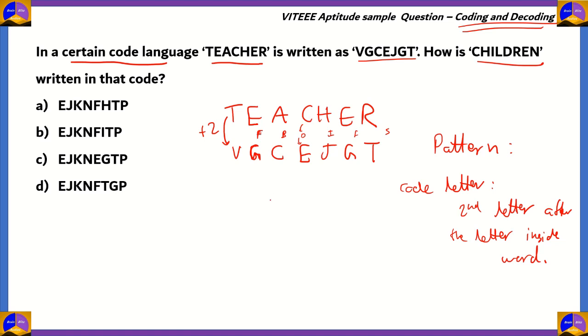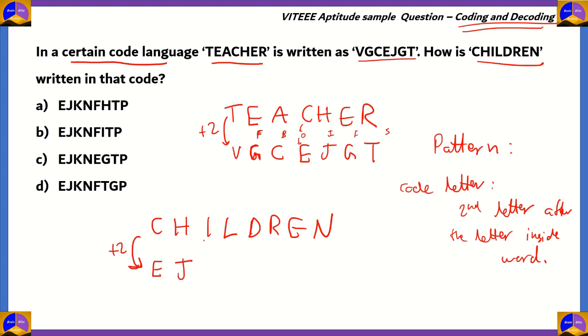So, using this technique, we can find out the code for children. So what we do is we write children in block letters, and then we use the code. So writing +2 here makes you remember that easily. So the next letter after C is D, after D comes E. So E is the first letter. H, +1 is I, +1 is J.